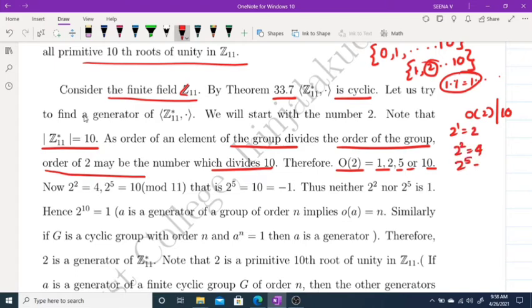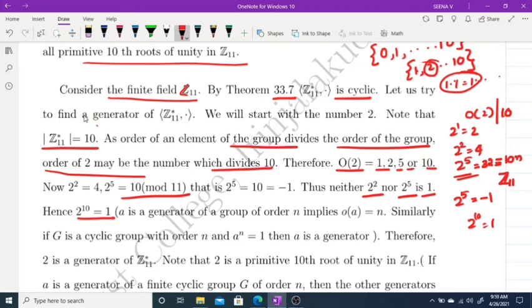2 raised to 5 is equal to 32, and this is congruent to 10 mod 11. We are considering everything in Z11. So 2 raised to 5 equals 10 mod 11, which is the same as minus 1. So 2 raised to 2 is not 1, nor is 2 raised to 5. So the only possibility is that 2 raised to 10 must be 1.